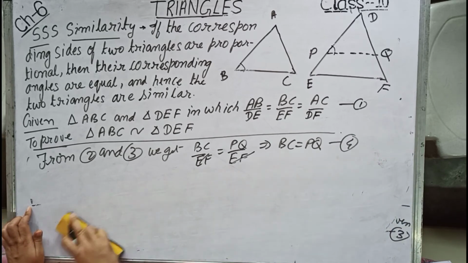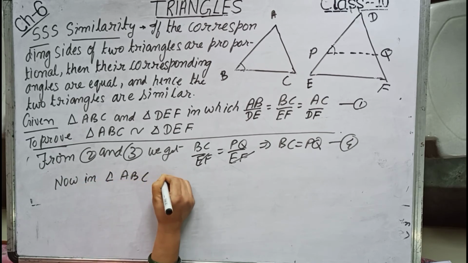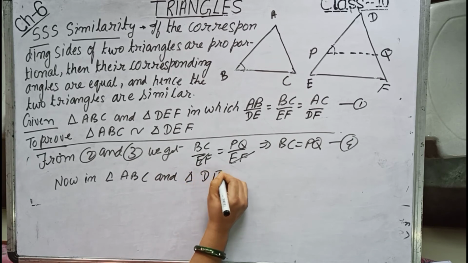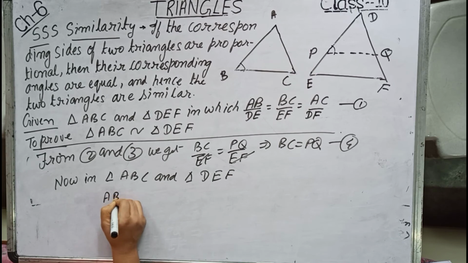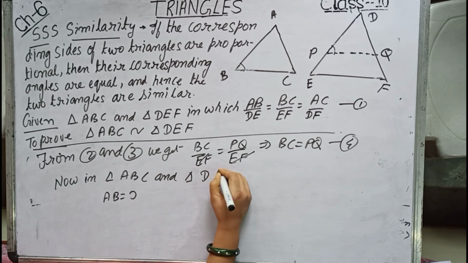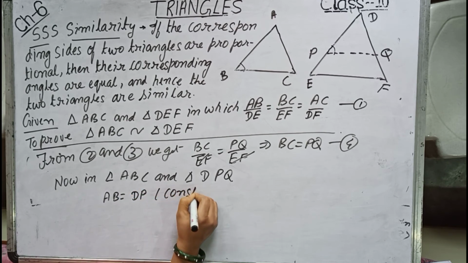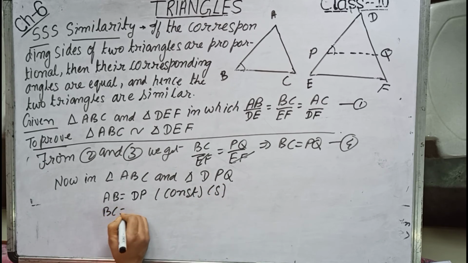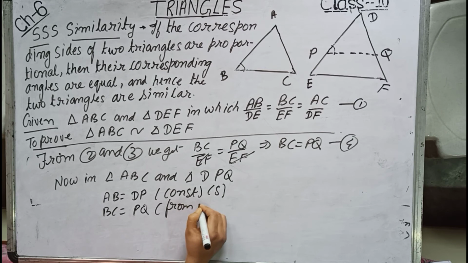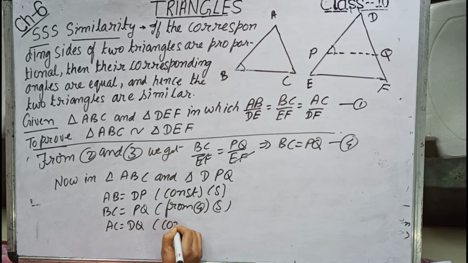Now in triangle ABC and triangle DPQ, AB equals DP by construction, BC equals PQ from 4, or you can write proved above, and AC equals DQ by construction.